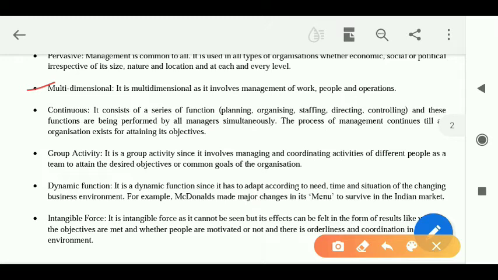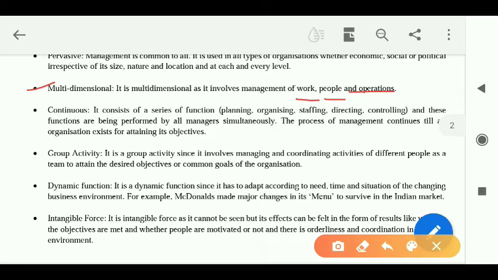It involves management of work, it involves management of people, it involves management of operations. So whenever we follow the process of management, a lot many things are needed to be coordinated, and then it is worked upon. That is why we call management a multi-dimensional activity or a multi-dimensional process.